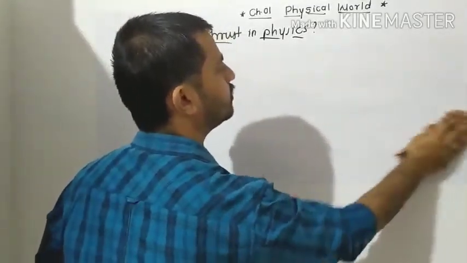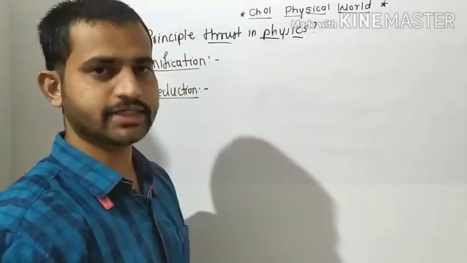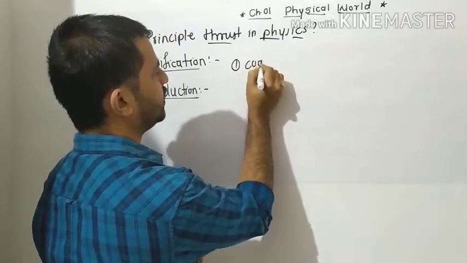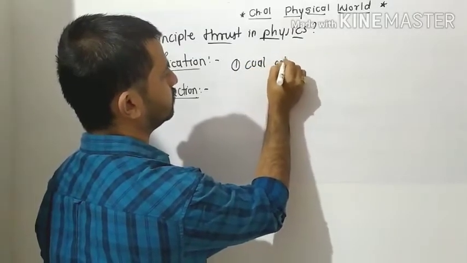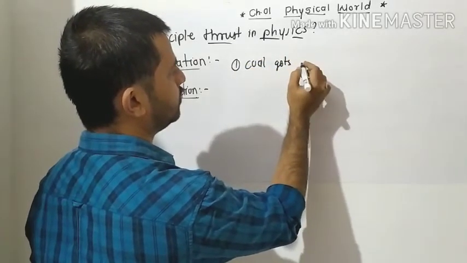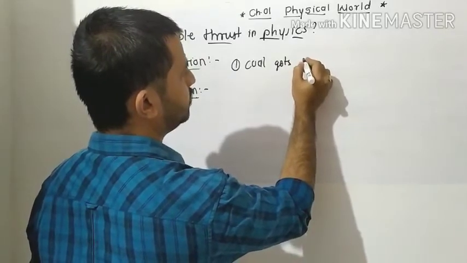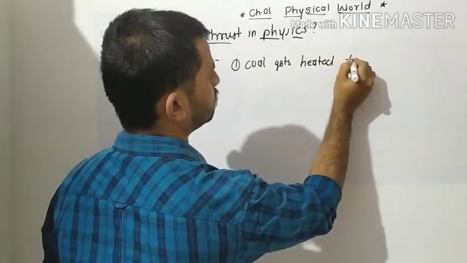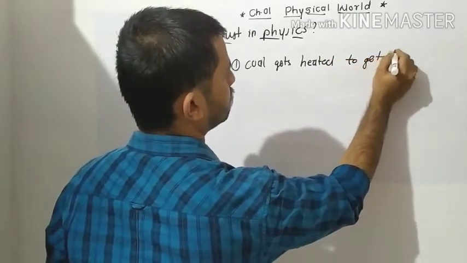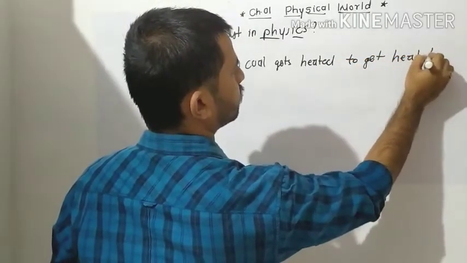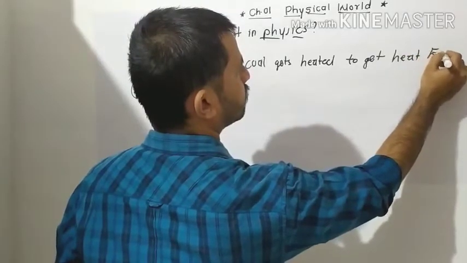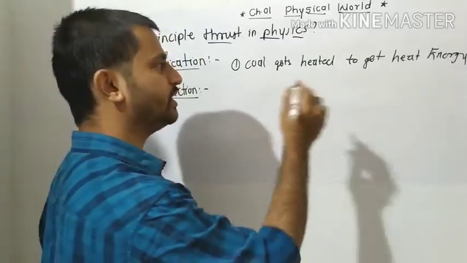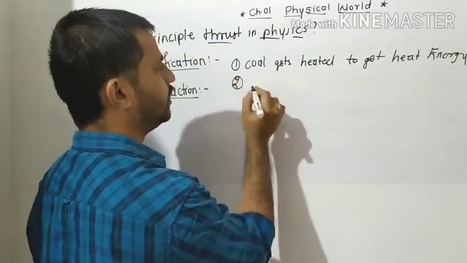the first process in the conversion of coal into the electricity is that coal is heated. Okay, coal gets heated and we get heat energy. Using that heat energy we heat the water.